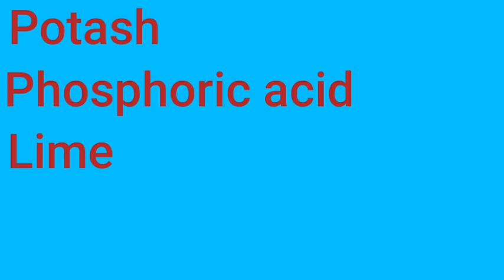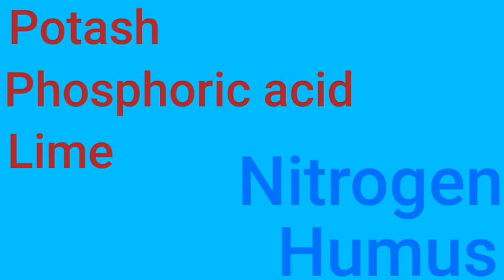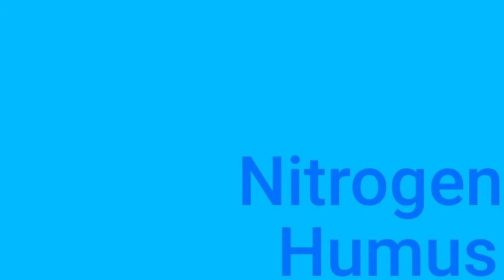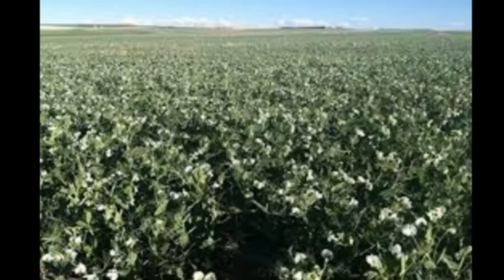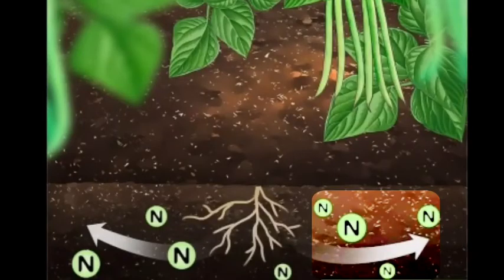There is more amount of potash, phosphoric acid and lime in this soil, whereas the amount of nitrogen and humus is less in proportion in this soil. By growing the crops of pulses, the nitrogen content in this soil can be increased. Pulses have a special relationship with certain soil bacteria that have the ability to convert the nitrogen in the air to a form of nitrogen that plants can use. Thus, pulses provide more nitrogen content to the soil.